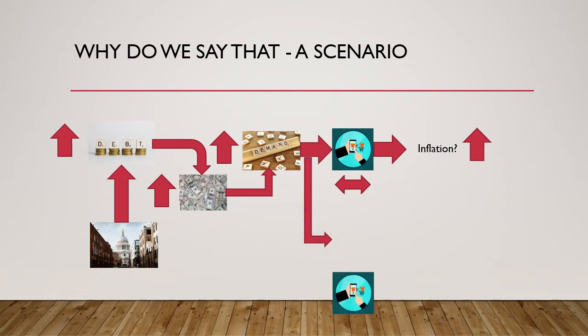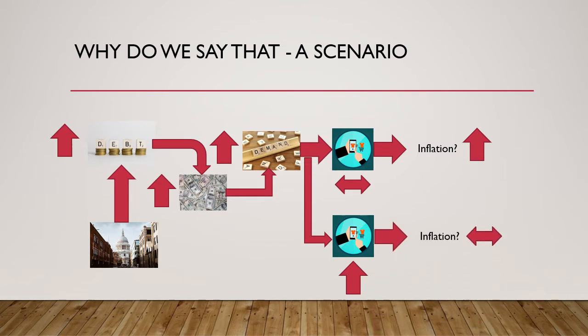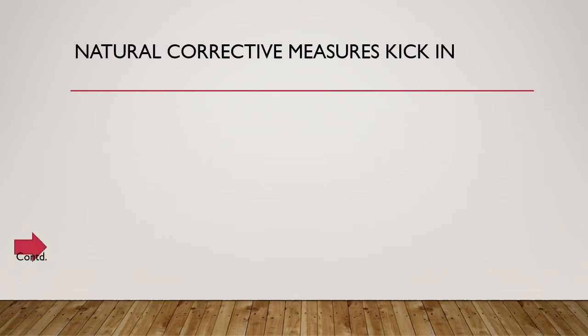There can be a second scenario, of course, in which the economy is still not at its optimum level, and so in this case the supply does increase, which means there will not really be an increase in inflation. So let's go further in the first scenario where the inflation increases. And we also note one thing here, that the debt that the government takes is in domestic currency, which is important. So let's continue.